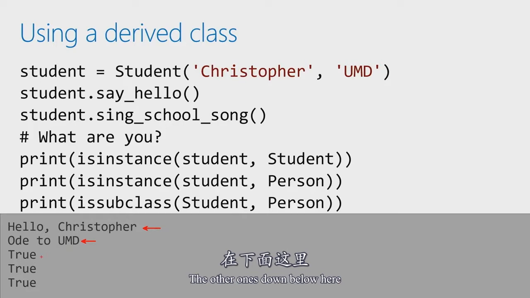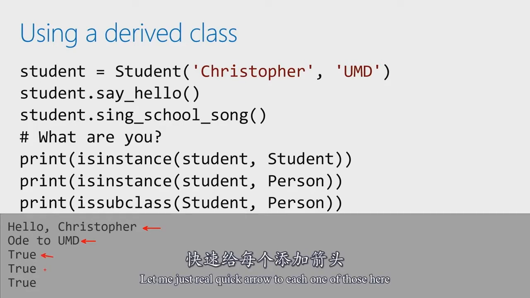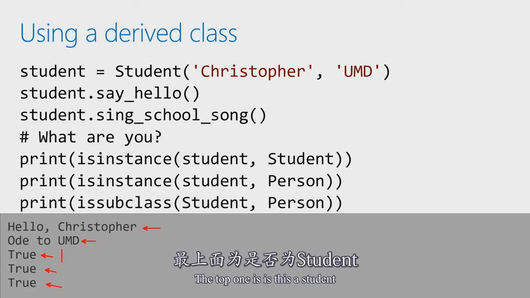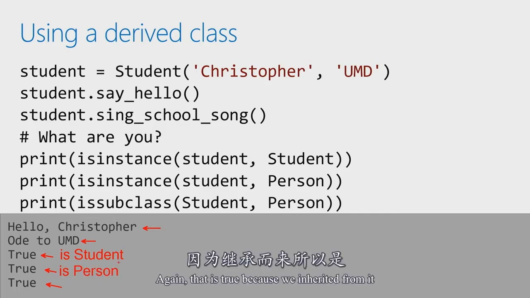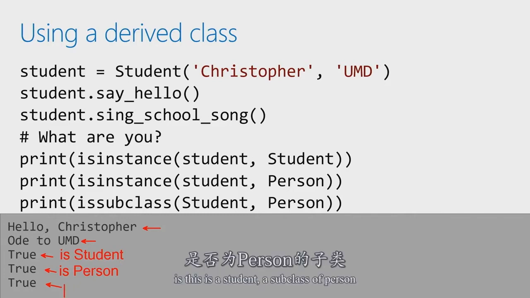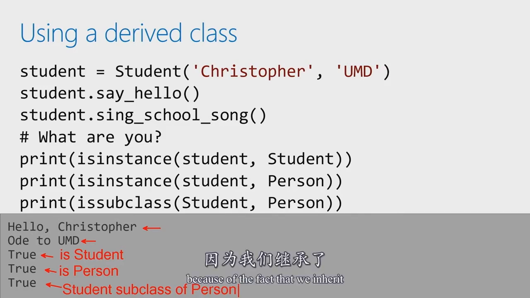The other ones down below here, let me just real quick arrow to each one of those here. The top one is, is this a student? It's true because it is. The next one here is, is this a person? And again, that is true because we inherited from it. And then last but not least is, is student a subclass of person? And the answer to that is yes, because of the fact that we inherit.